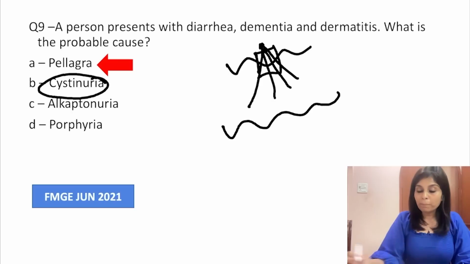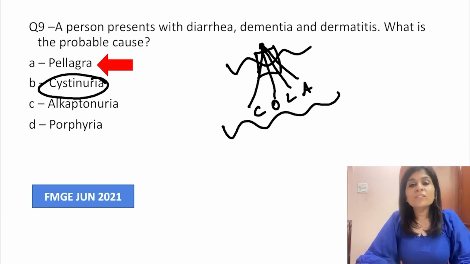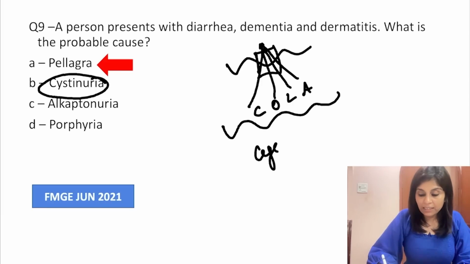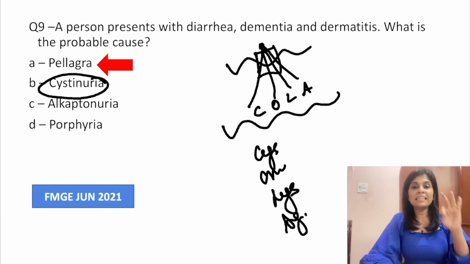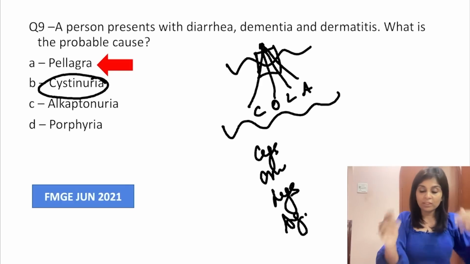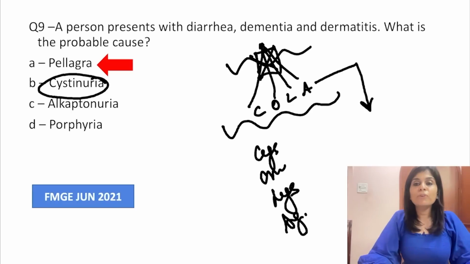They can be remembered using a mnemonic COLA. So what does COLA stand for? Cysteine, ornithine, lysine and arginine. Okay, cysteine, ornithine, lysine, arginine, COLA amino acids get reabsorbed along the PCT through a common transporter. When that transporter is defective, all these 4 amino acids will be found in the urine.